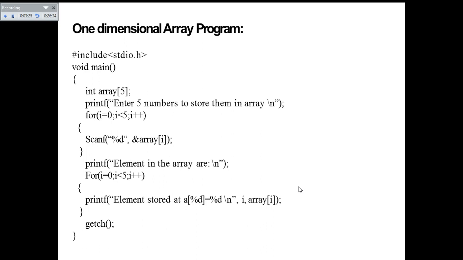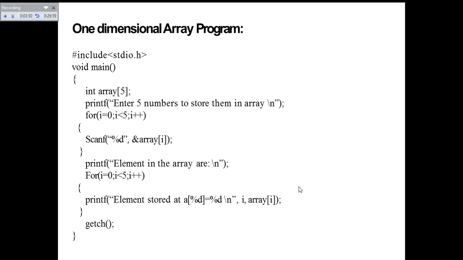In the next iteration, i becomes 1, so 1 is less than 5, and it will move into the for loop and expect one more integer to be entered by the user from the keyboard, and it will store the second value at array[1]. Like that it will store up to array[4], and all 5 values will be stored in this array.